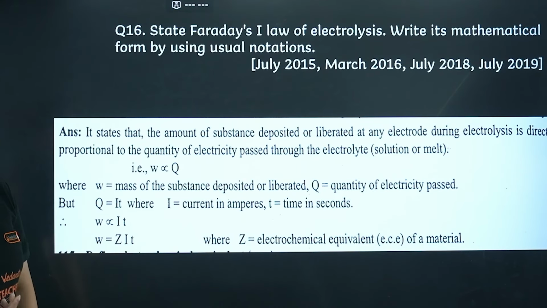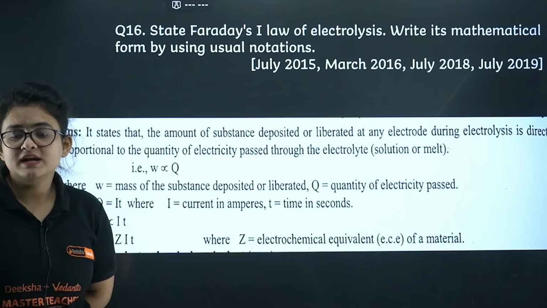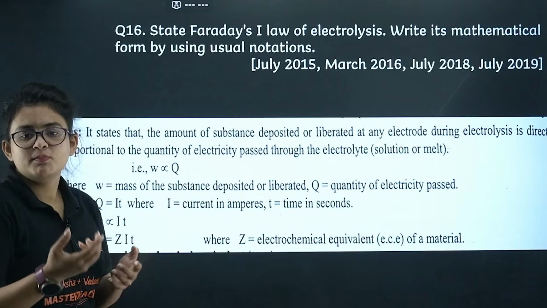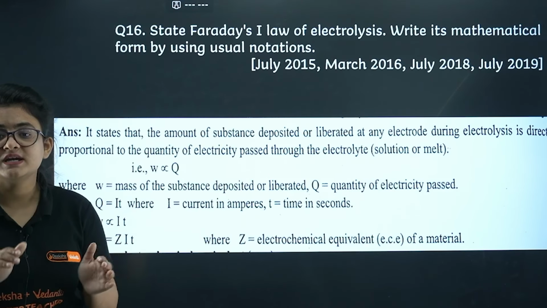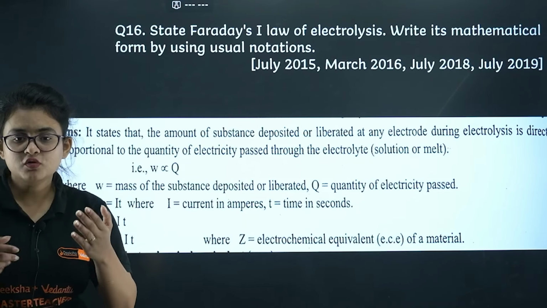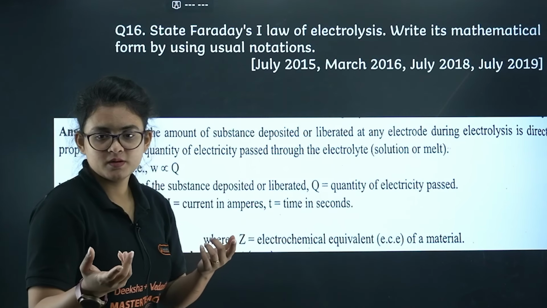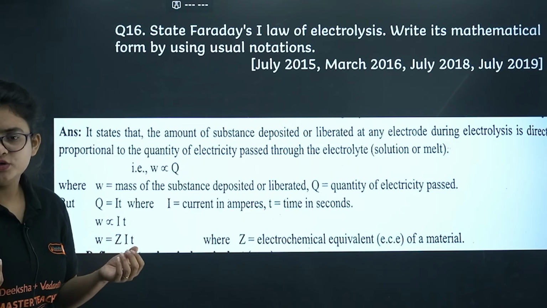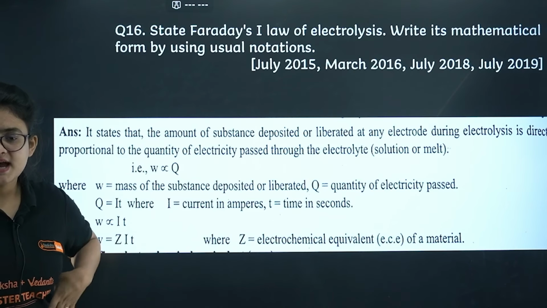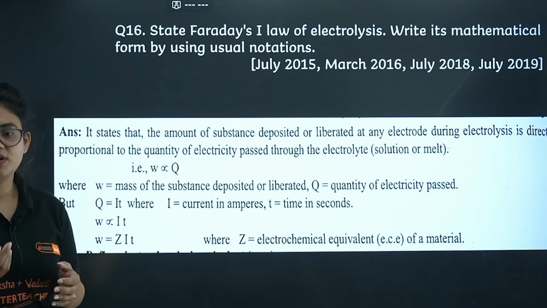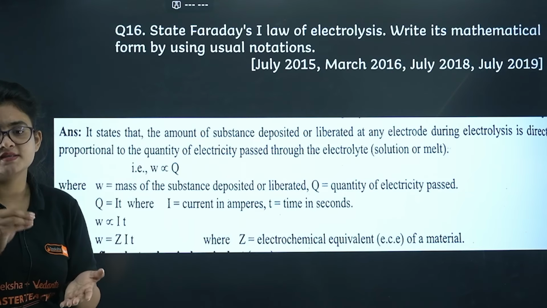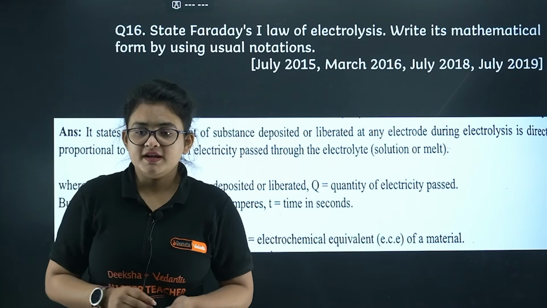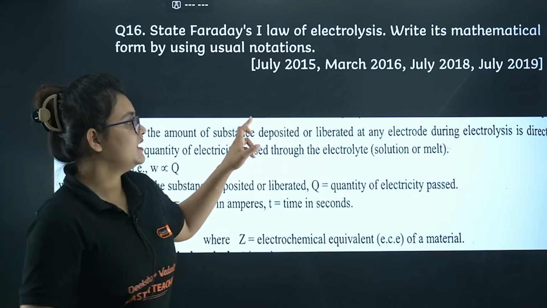So it is stated that the amount of substance that is deposited or liberated at any electrode during the electrolysis is proportional to the quantity of electricity passed through it. Okay, so W is directly proportional to Q. Next you can just remove the proportionality sign, because Q equals I into T, you know. Remove the proportionality sign and W will be equal to Z into I into T. So make sure you are writing what is W, what is Z, what is I, what is T. So what is Z? Z is called the electrochemical equivalent of a material. I guess it's clear. Let's proceed.